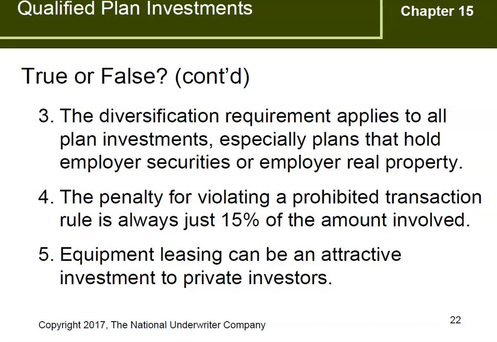The book tells us a major exception to the diversification requirement applies to holdings of employer securities and employer real property.